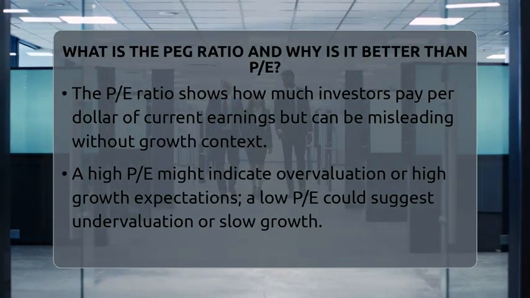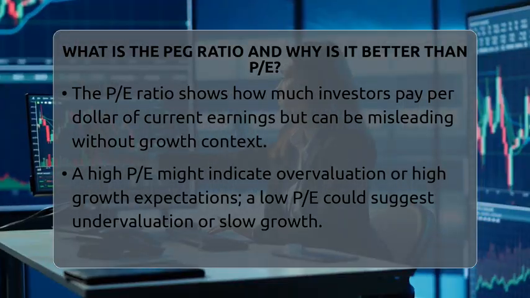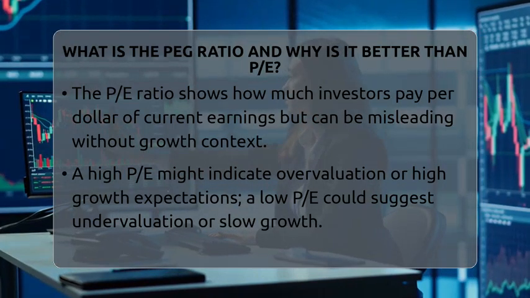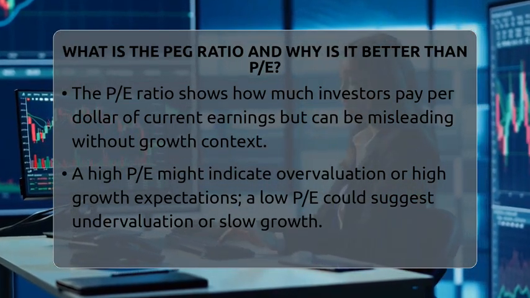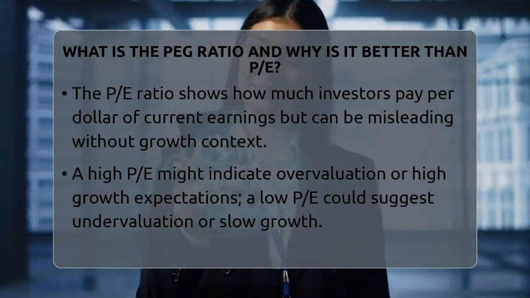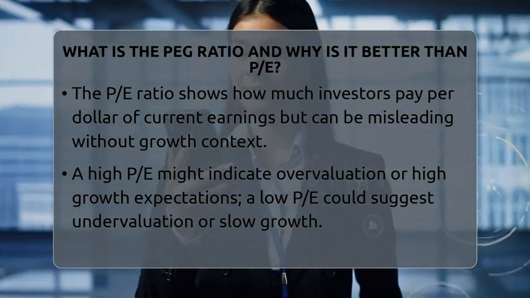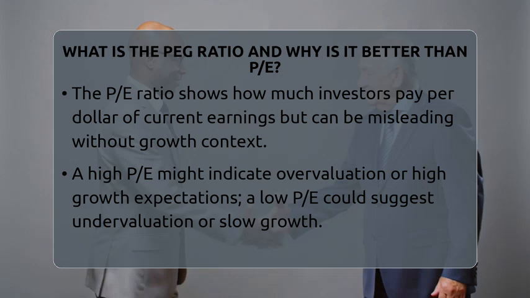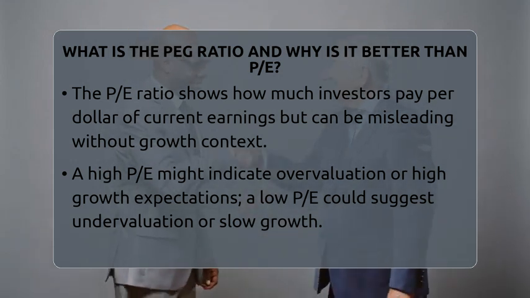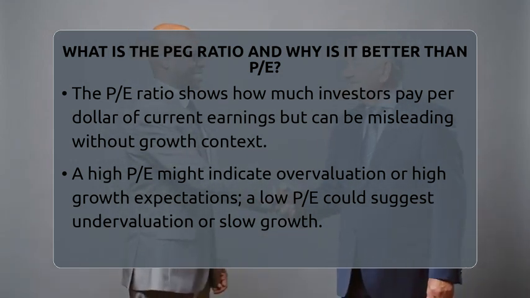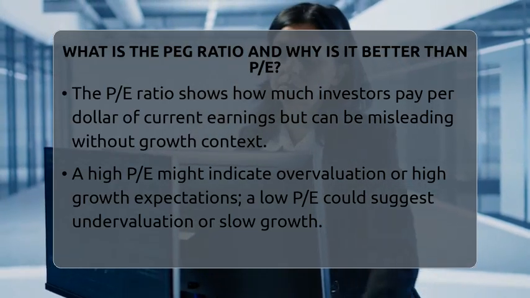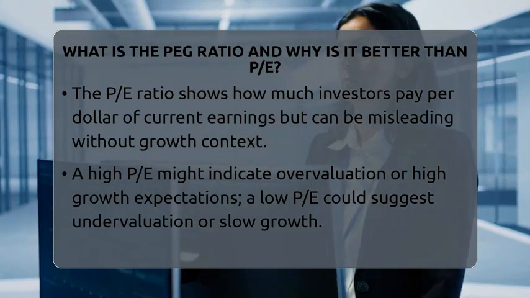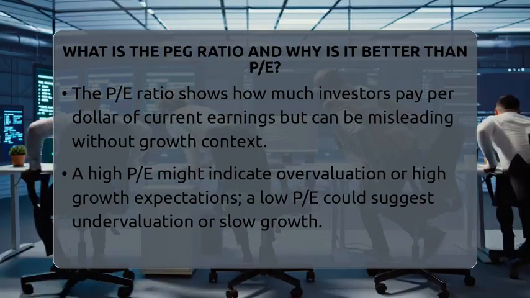The PE ratio is simple. It shows how much investors are willing to pay for each dollar of current earnings. You get this by dividing the stock price by earnings per share. But here's the catch. A high PE can mean a stock is overvalued or that investors expect high growth. Conversely, a low PE might suggest undervaluation or slow growth. Without knowing the growth prospects, the PE alone can be misleading.